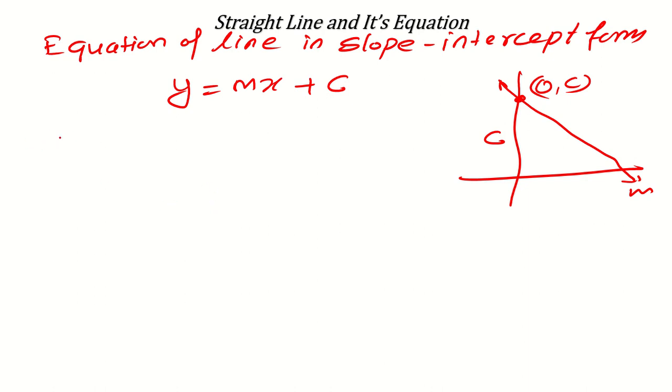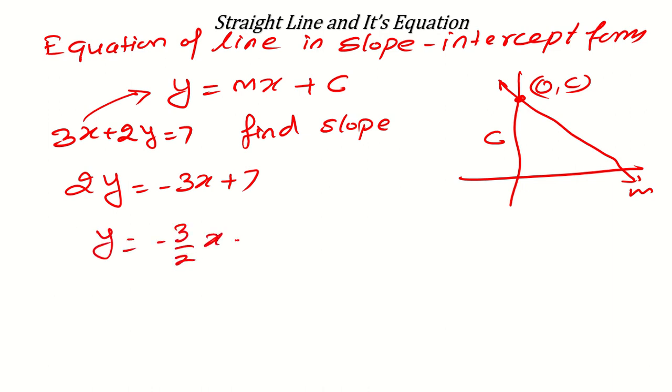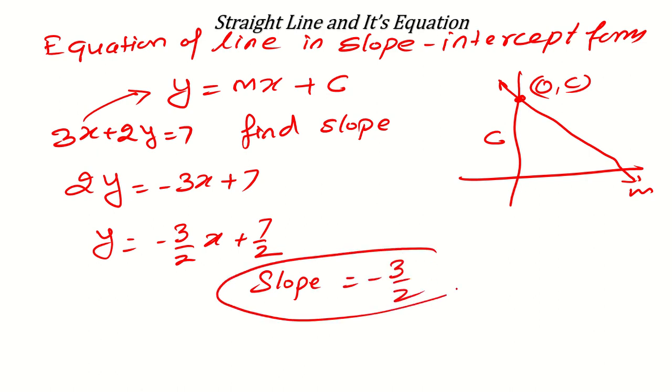Like this you can find the slope of a line if the equation is already given to us. For example, if they say 3x plus 2y is equal to 7 and the question is to find the slope, what you can do here is write the line in this form. So it will be 2y is equal to minus 3x plus 7, divide by 2, so it will be minus 3 over 2 x plus 7 over 2. So the slope of this line will be equal to minus 3 over 2. Like this you can find it.